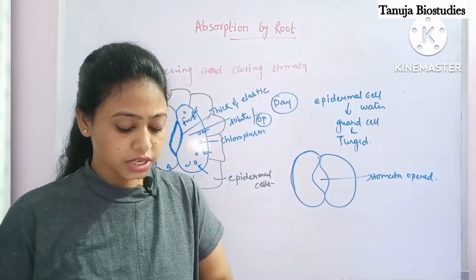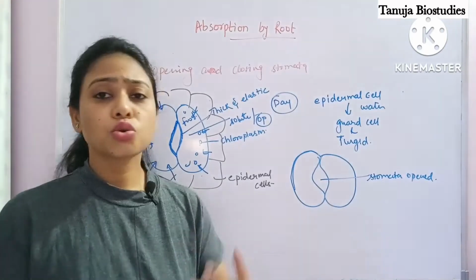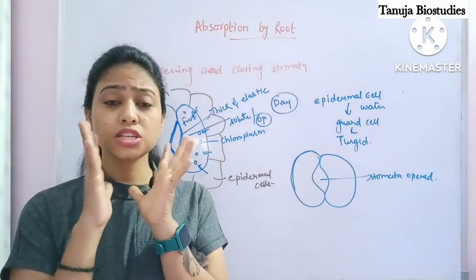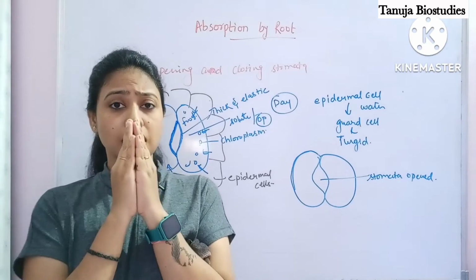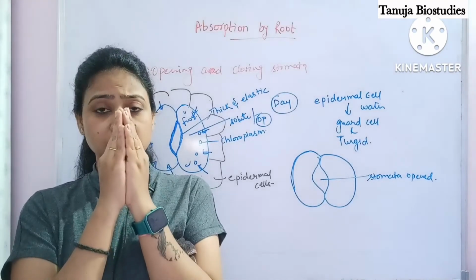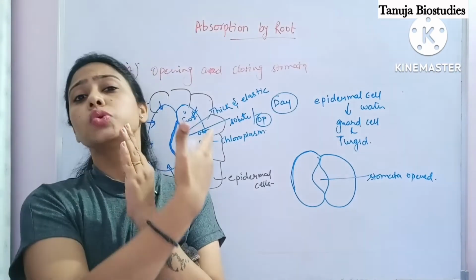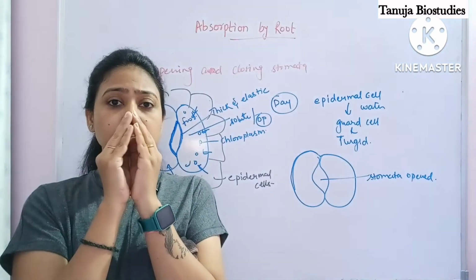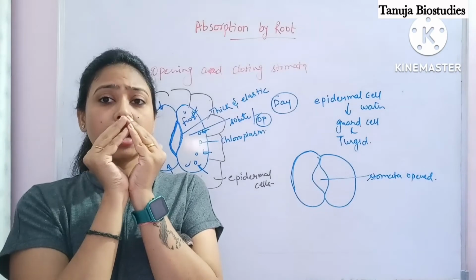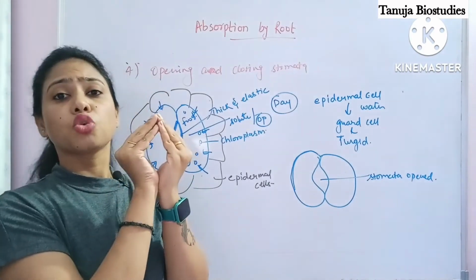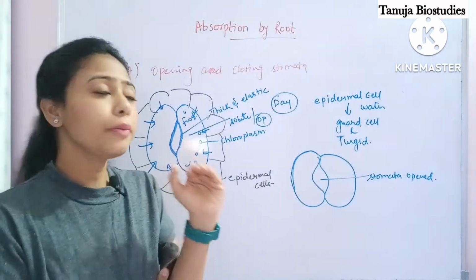If you want to understand it like this, you can. These two are the guard cells, and in these guard cells lots of water comes inside. So what is happening? The outermost surface extends towards the outside, and this is how it happens. And at last the stomata get open. Okay, clear?